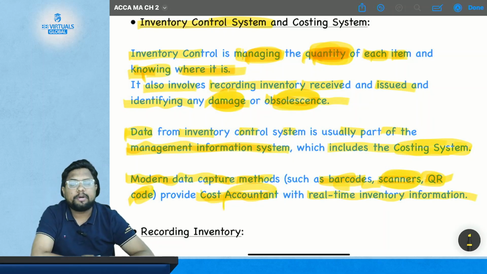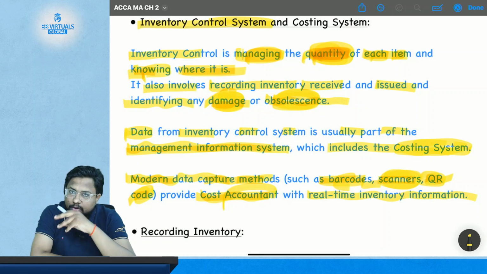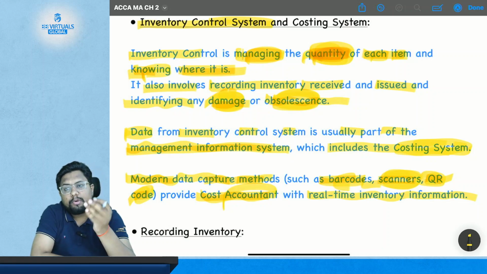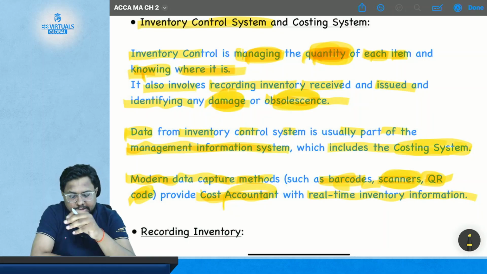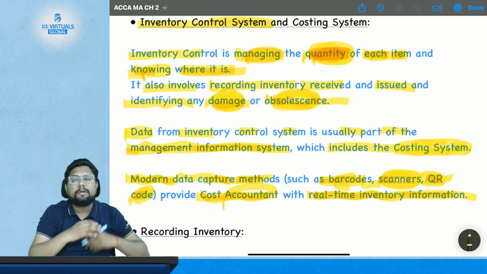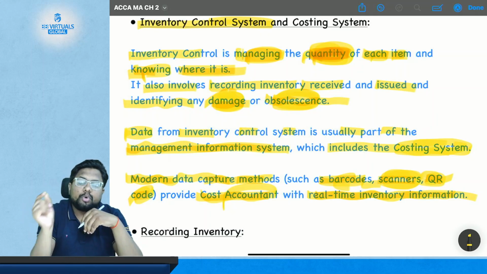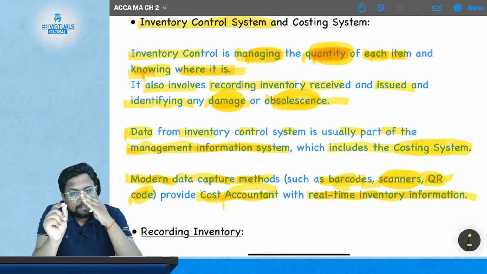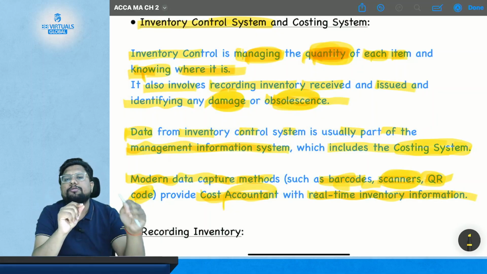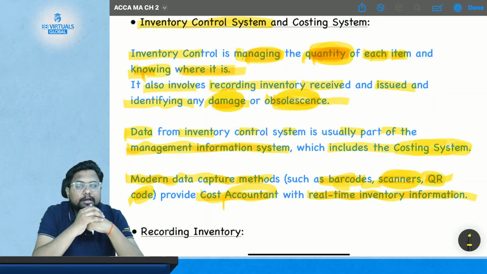Who is a cost accountant? If you are studying management accounting, or if you go into the field of management accounting, you will be known as a cost accountant. So it provides the cost accountant with real-time inventory information. Now, what is real-time inventory information? The minute the transaction or the issue or the receipt took place, at the same minute, the same second, you also get the information. This is real-time inventory information.